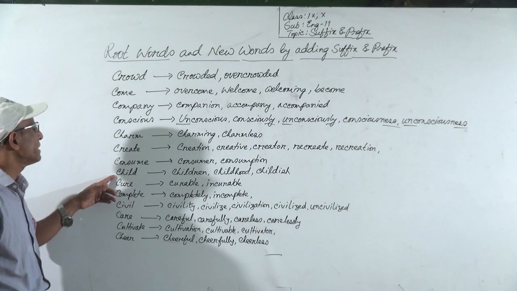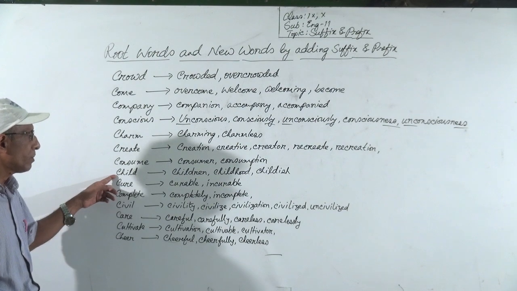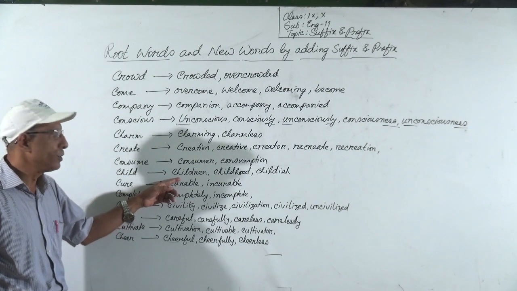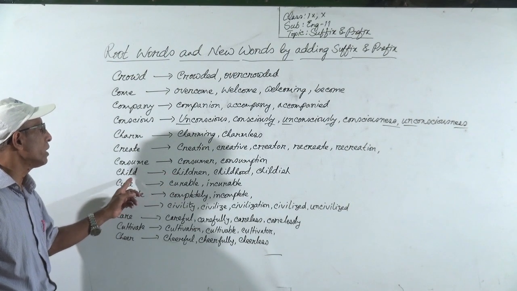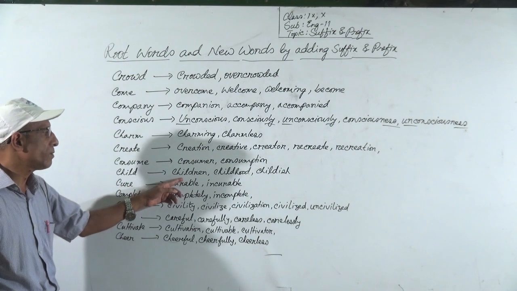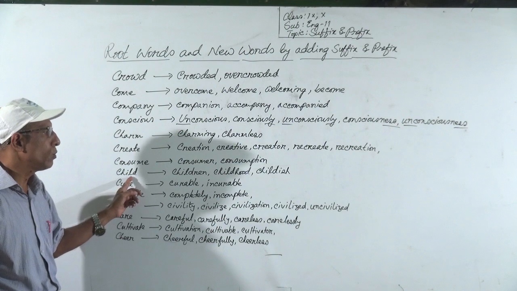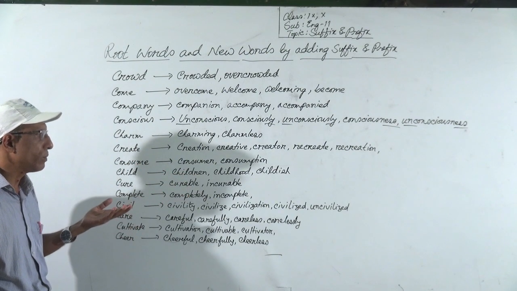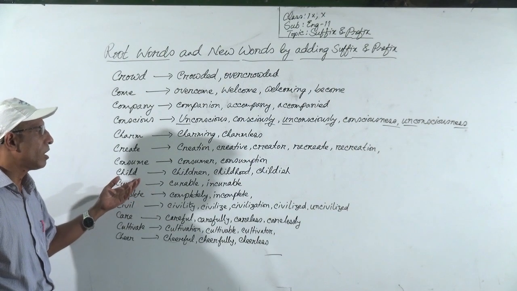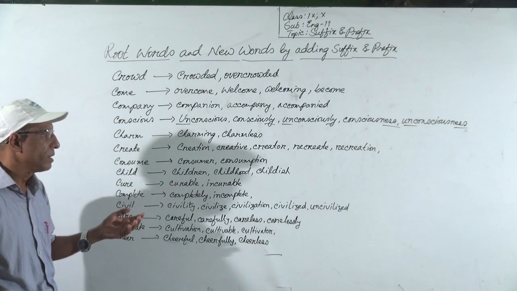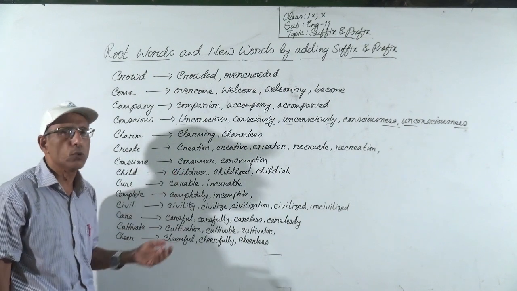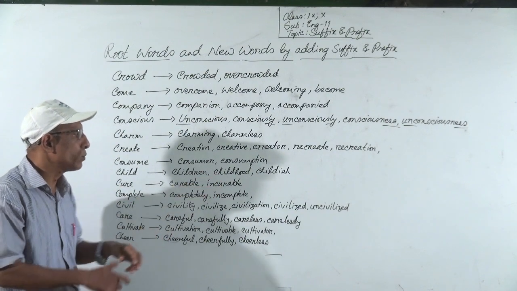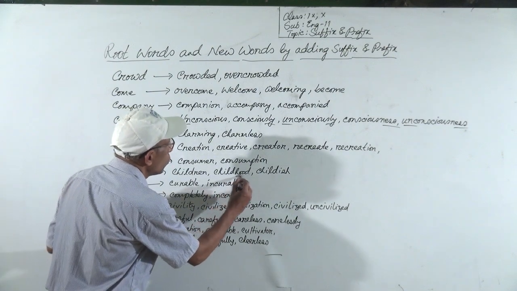Then child. From this root word child, we can make children. You know, children is the plural of child. We can use the plural form of child, children. We can also use childhood. By adding the suffix hood, we can use childhood. Here the suffix is hood.